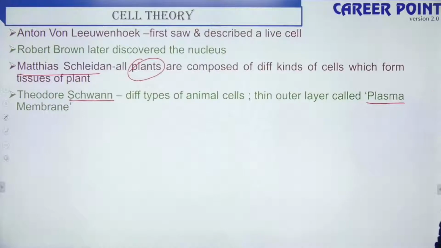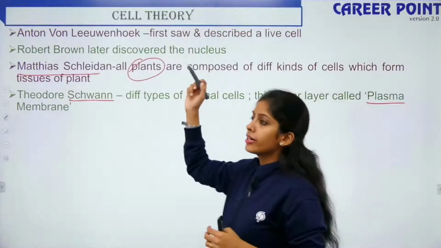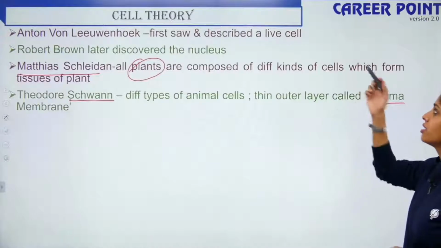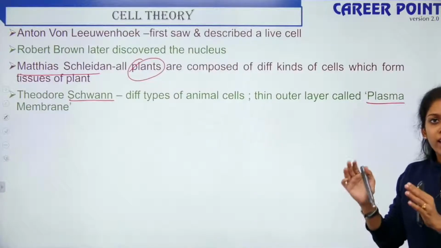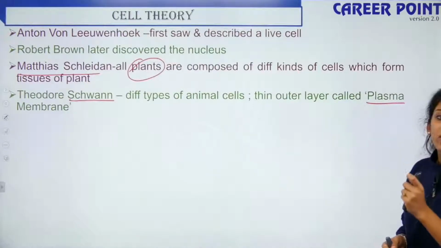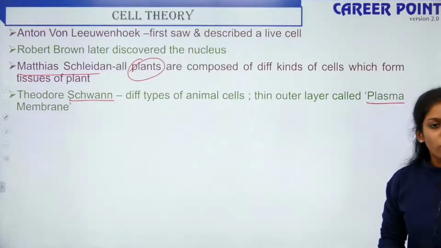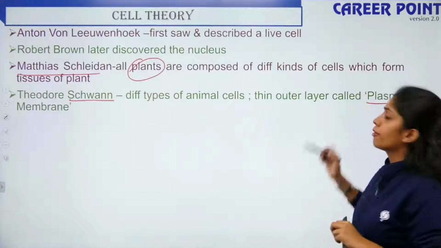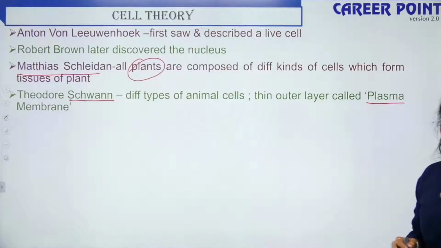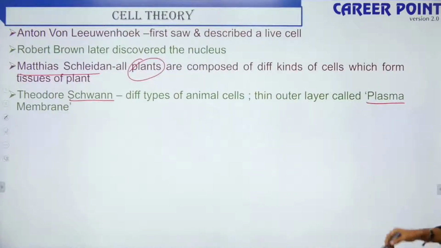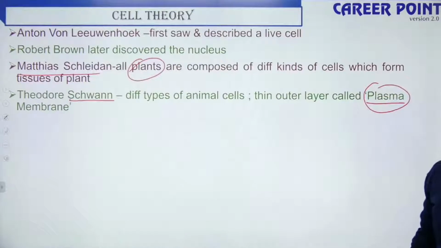So how did it all start? It all started with the discovery of the microscope. Who discovered the microscope? Anton von Leeuwenhoek. He first saw and described a live cell. Then someone came and discovered the nucleus, and that scientist is Robert Brown. Then you have Matthias Schleiden, a botanist, who worked on plant cells and said that plants are composed of different kinds of cells which form the tissues of the plant. Then Theodor Schwann, who found that different types of animal cells have a thin outer layer known as the plasma membrane.